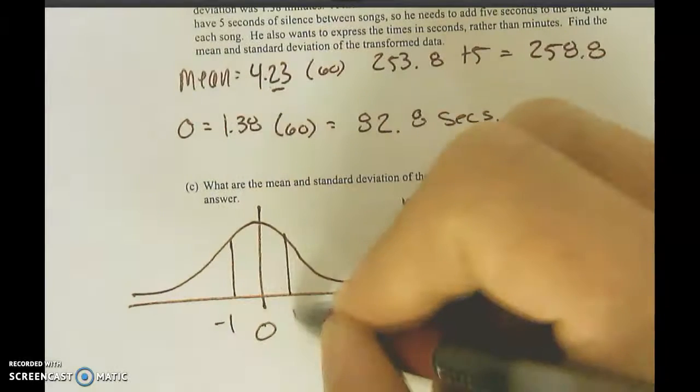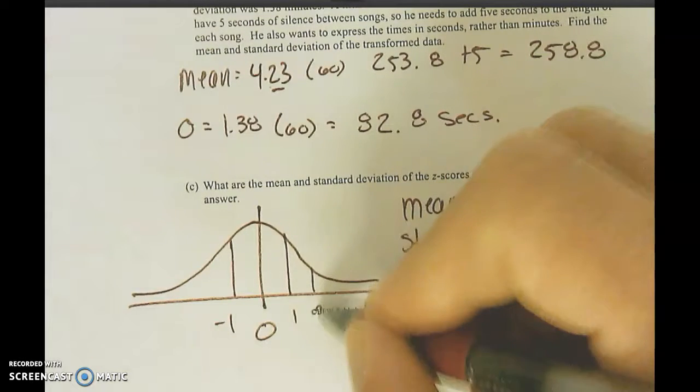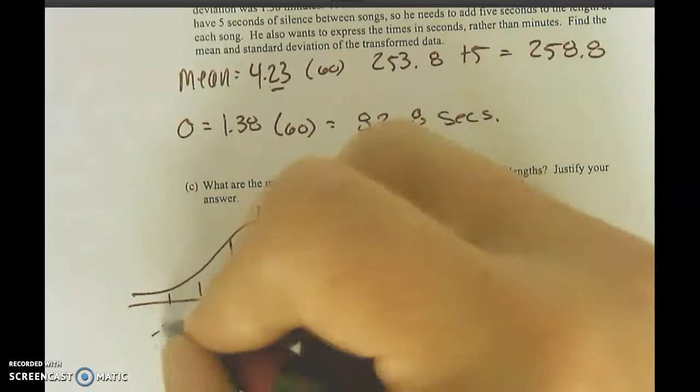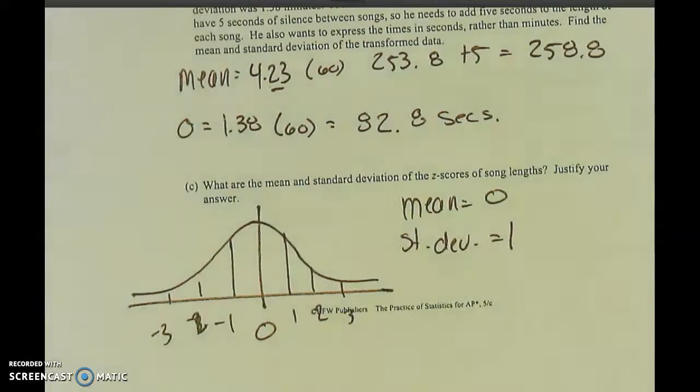So that's going to be 1, that's -1, that's 2, that's 3, that's -2, and -3. Because we're changing it to z-scores.